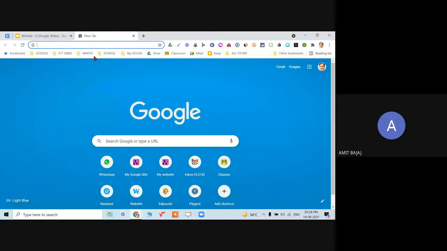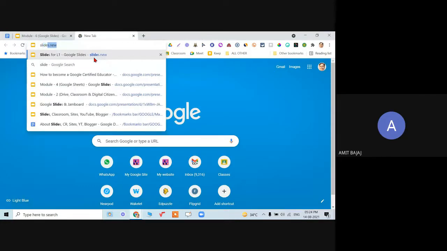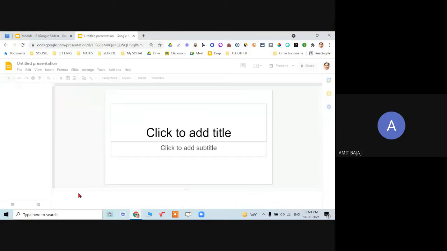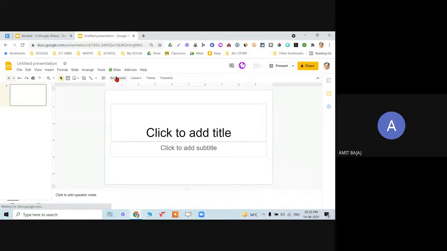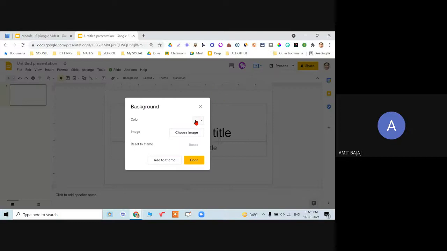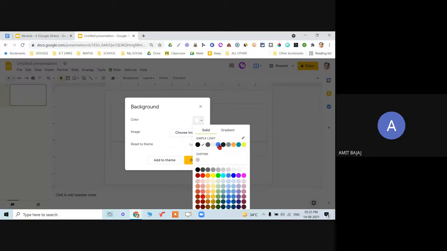So quickly, let me do one thing. It all depends on the theme. So let me assume I am not changing its theme. So this is now purely another new blank presentation. And now when I go to background, choose starting with, say, color, now you can see the difference.